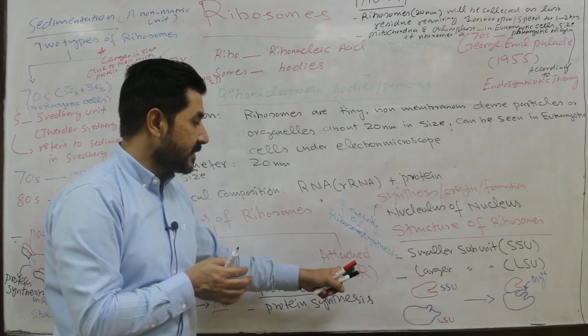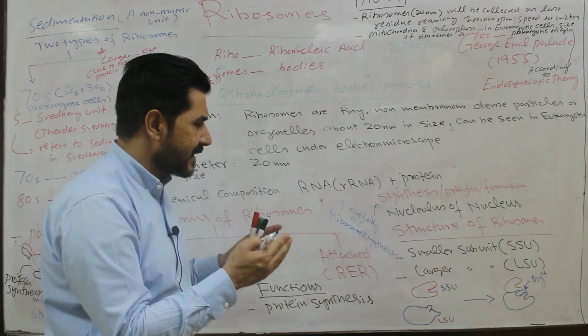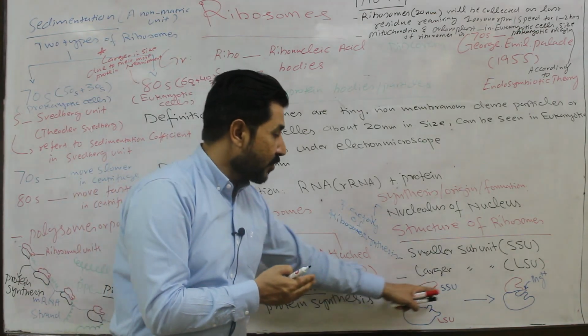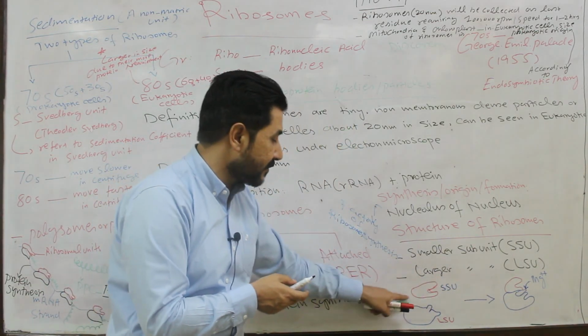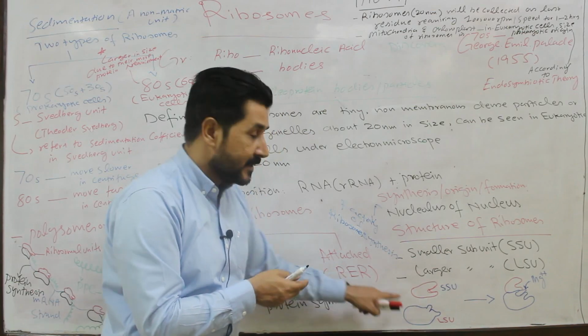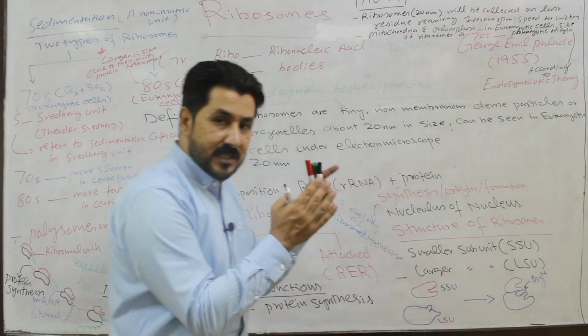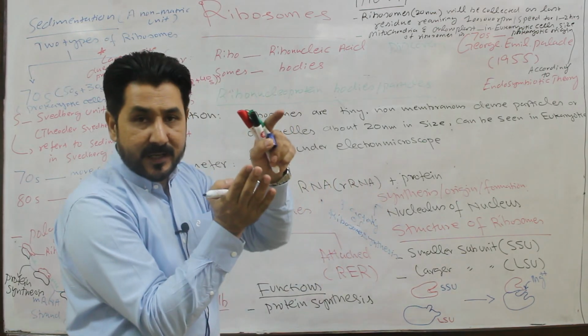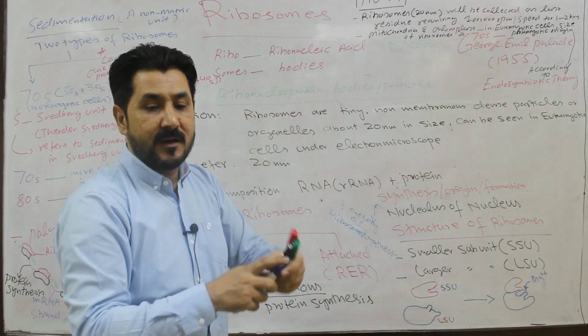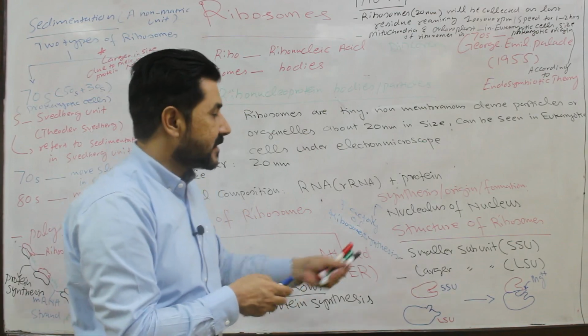The body of ribosome consists of two subunits, the smaller subunit and the larger subunit. Conformational changes occur, and certain ions are required for the attachment of these subunits.